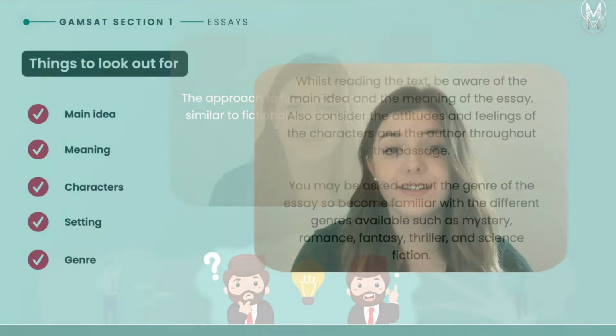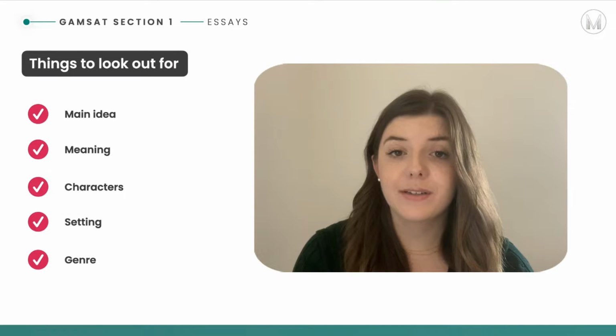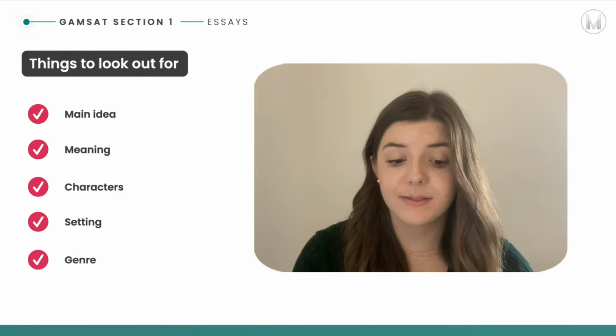So how do I approach fictional essay questions? These can be quite similar to short stories and fictional novel questions that arise in the GAMSAT. So the approach to these will be quite similar. So what we'll do is revise some of the things to look out for. We'll have a look at some literary terms and then also refresh yourself on some of the genres that these texts might fall into. So here are some things to look out for whilst looking at the fictional essays.